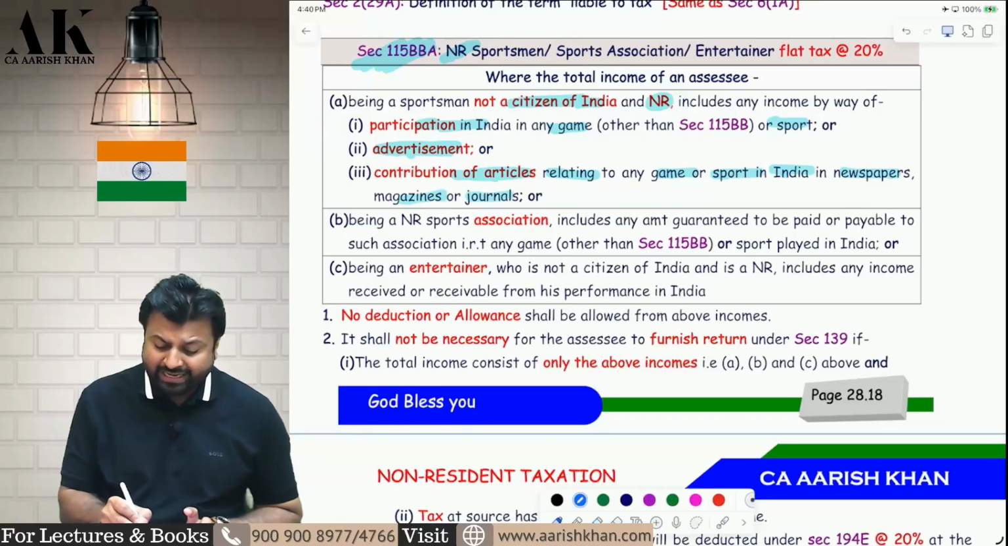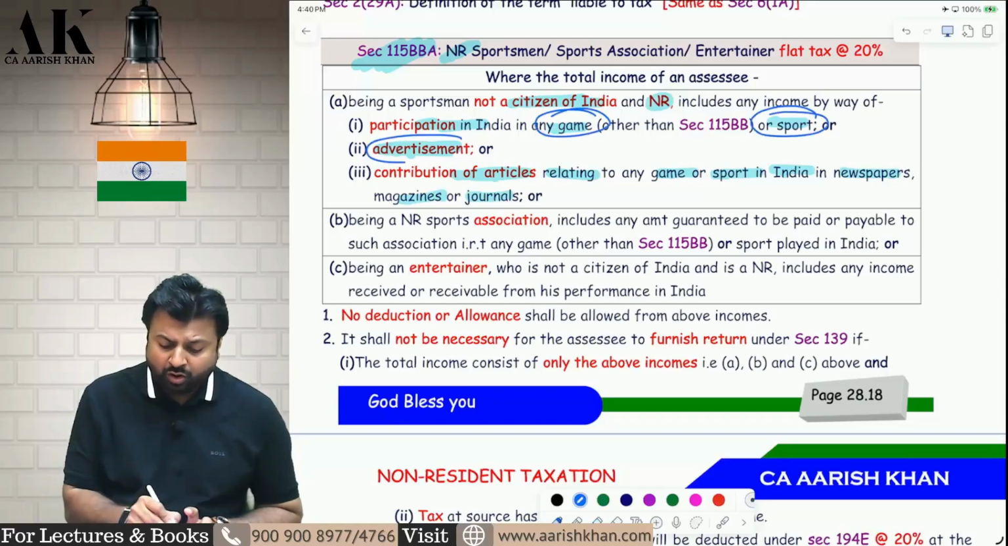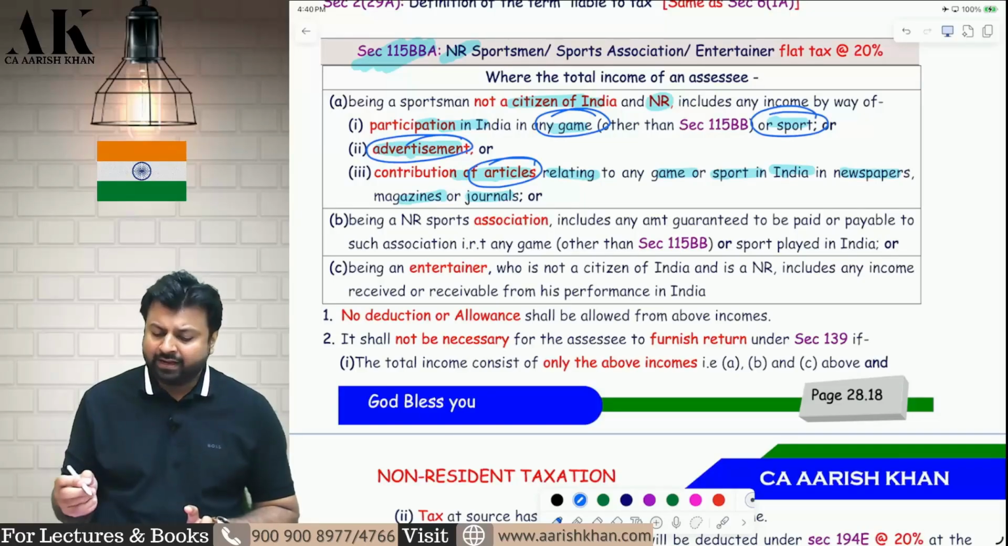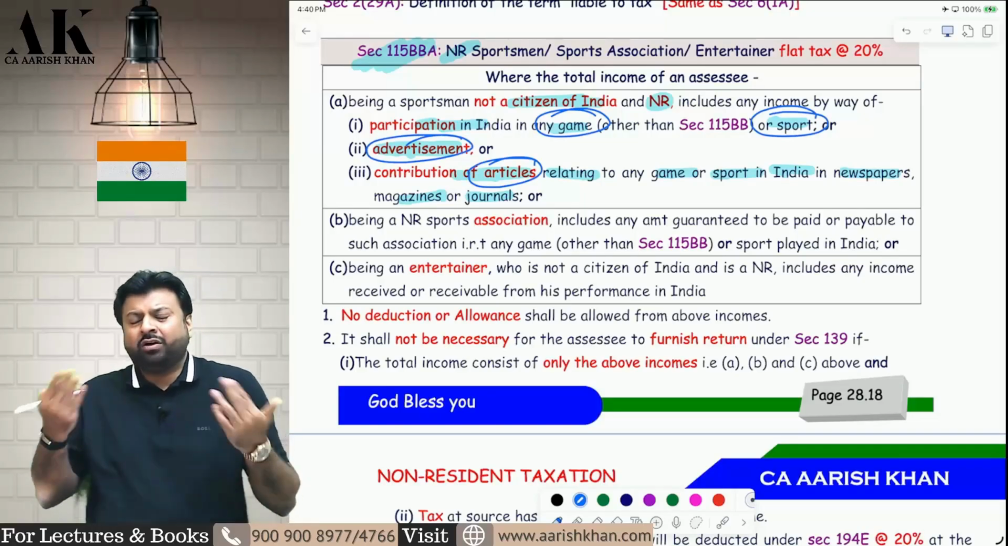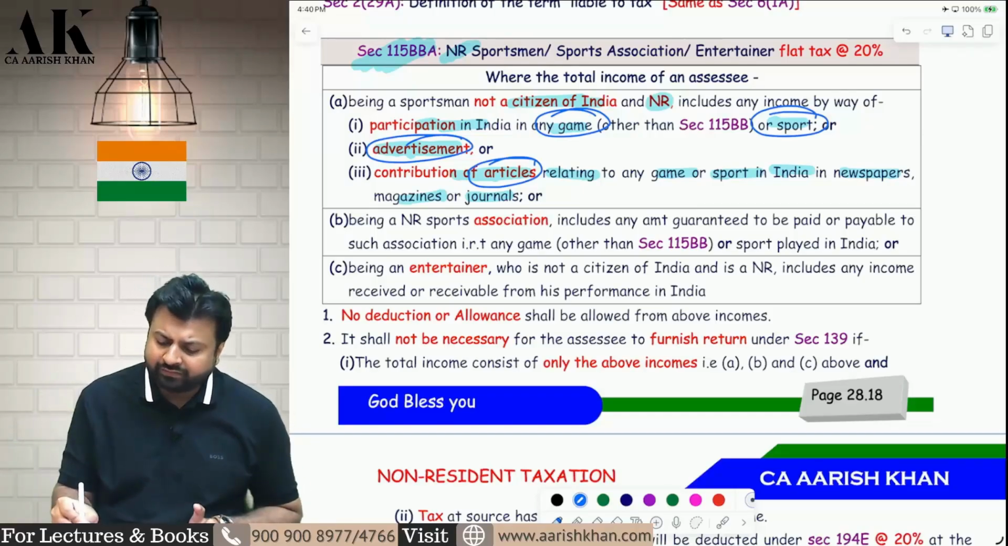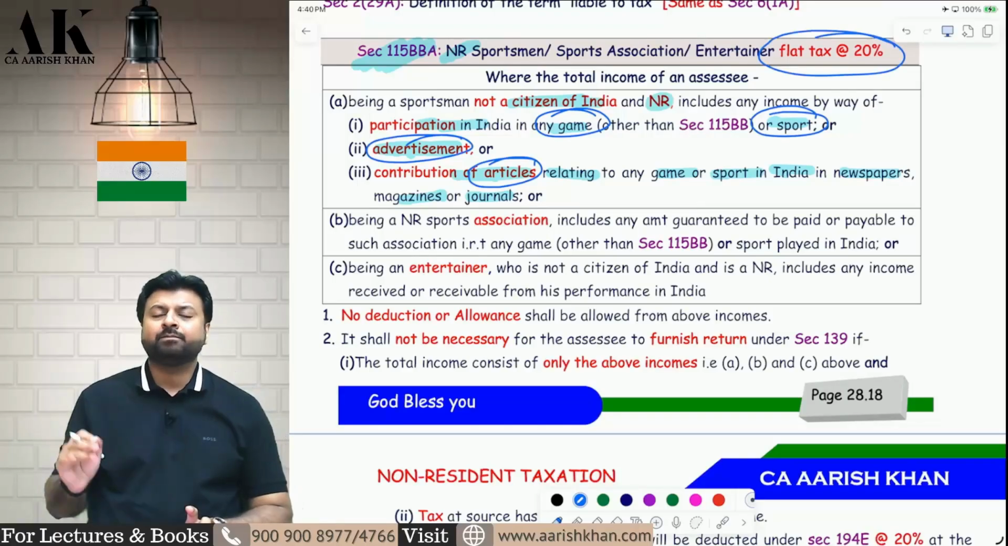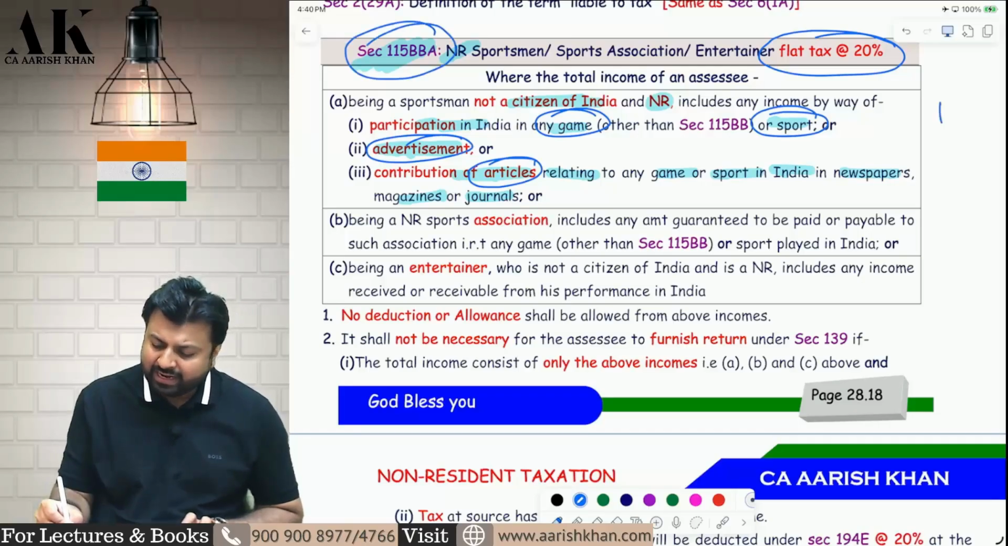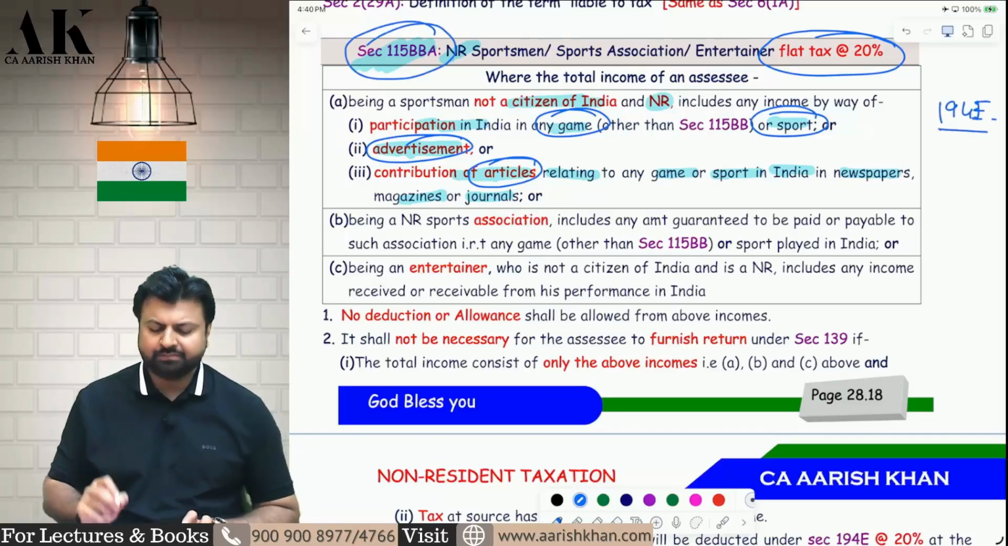So whatever money they earn by playing the game or sport, or advertisement money, or contribution of articles in relation to any game or sport in any newspaper, journal, magazine, all of them will be subject to 20% tax flat, subject to surcharge if applicable and cess. Tax will be under 115BBA and TDS will be deducted under 194E.